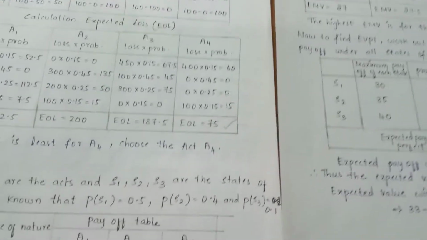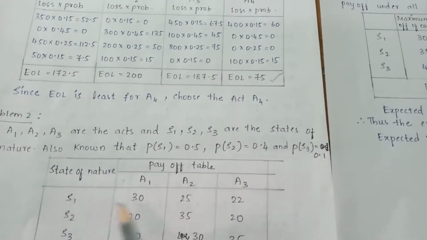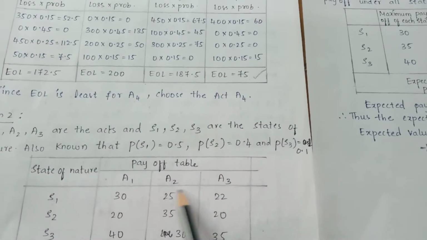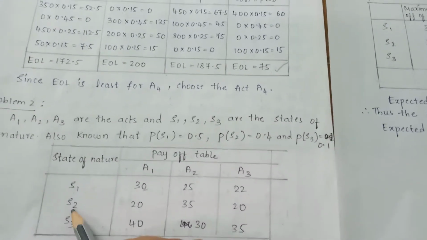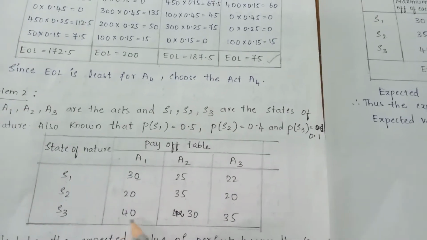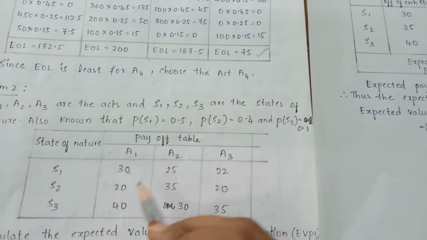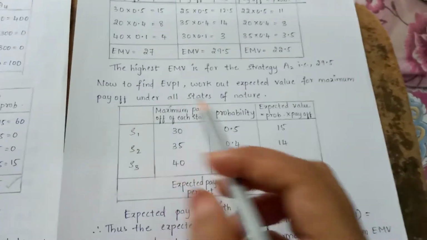So students, in the first state of nature, come to the payoff table again. In the first state of nature, the values are 30, 25, 22, the maximum value is 30. In the second state of nature, the maximum value is 35. In the third state of nature, the values are 40, 30 and 35. The maximum is 40. So we need to draw the table in this way, students.